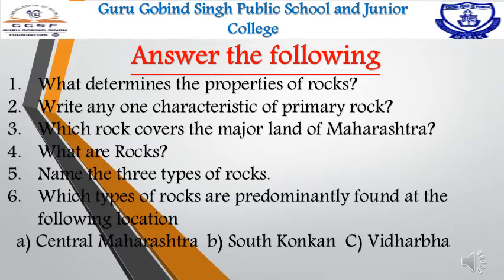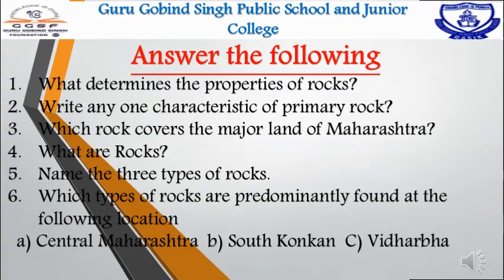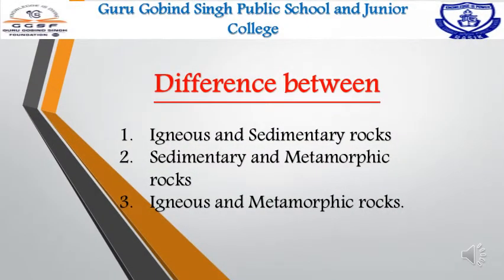Next question, children. Which type of rocks are predominantly found at the following locations? Central Maharashtra: we can see basalt rock. At South Konkan there is laterite and granite. In Vidarbha we can see basalt, granite and sedimentary rocks. The next question is you have to write a difference between igneous and sedimentary rock, sedimentary and metamorphic rock, igneous and metamorphic rocks.